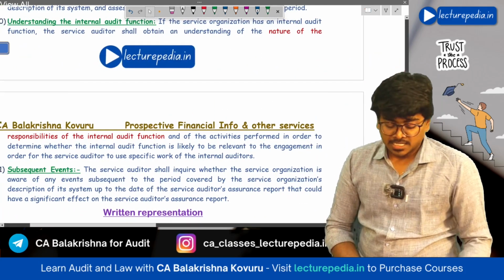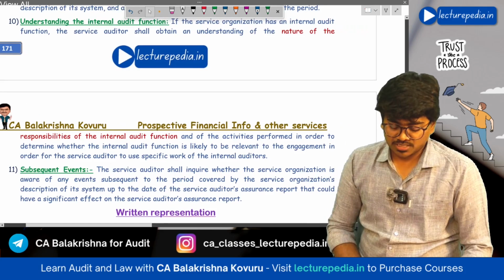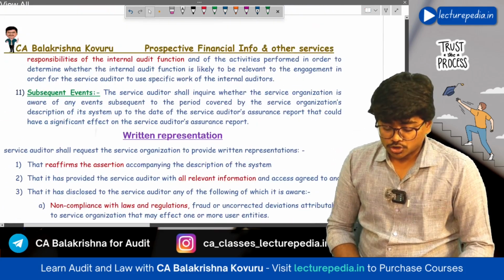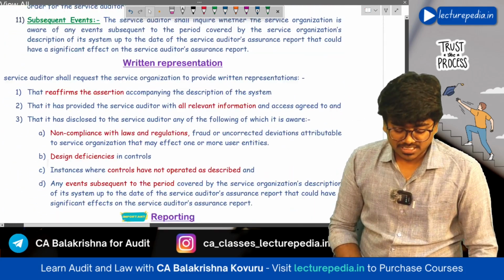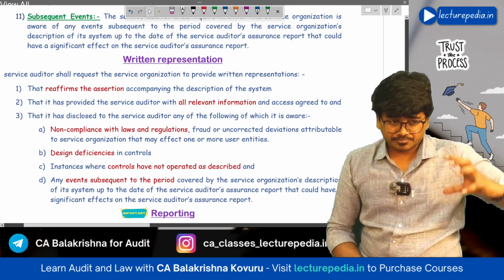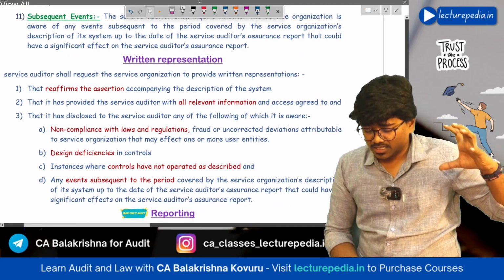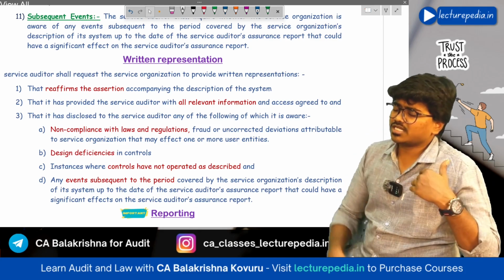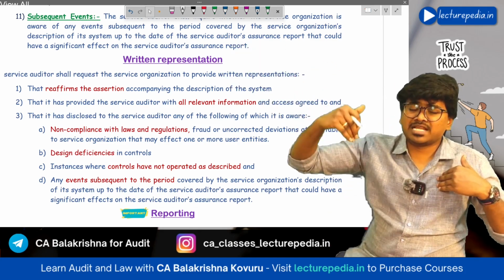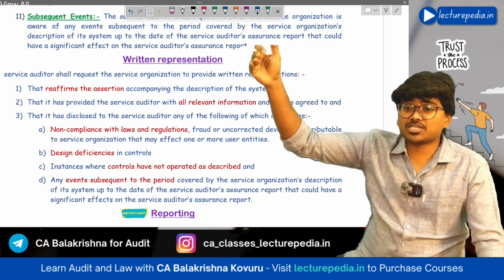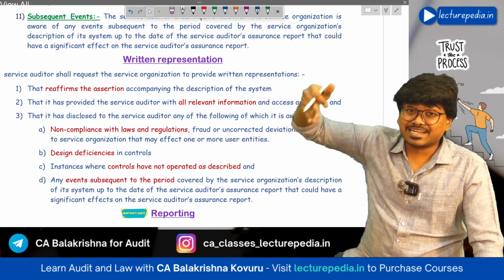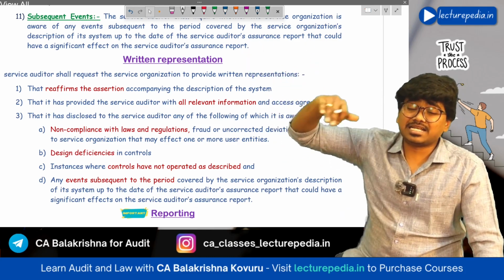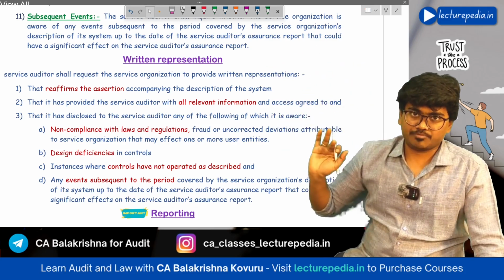Okay. Next, written representation. The service auditor should also obtain written representation from the management. What should be there in this written representation? Management has to reaffirm, that is reconfirm, the assertions that it has made through the description of system. Next,